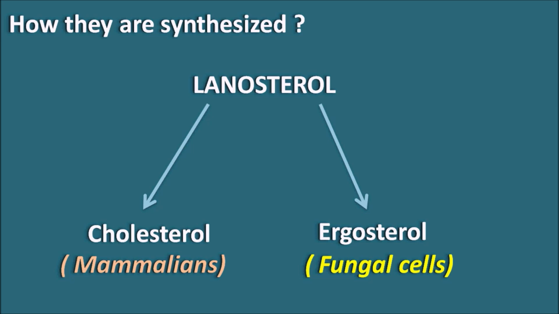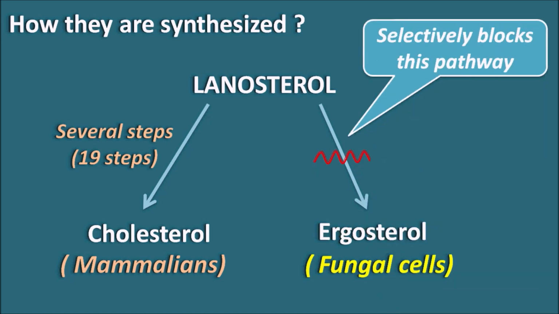Within the mammalian cells, lanosterol is converted to cholesterol by several steps, and around 19 steps are involved in the conversion of lanosterol to cholesterol. Similarly, in the fungal cells, lanosterol undergoes a multi-step process to become ergosterol. Now fluconazole selectively blocks this ergosterol pathway so that it inhibits ergosterol biosynthesis within the fungal cells without affecting cholesterol biosynthesis in the mammalian cells.